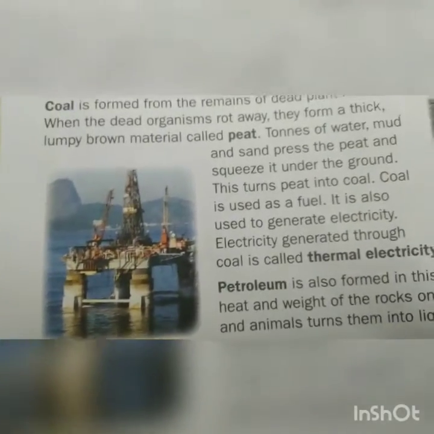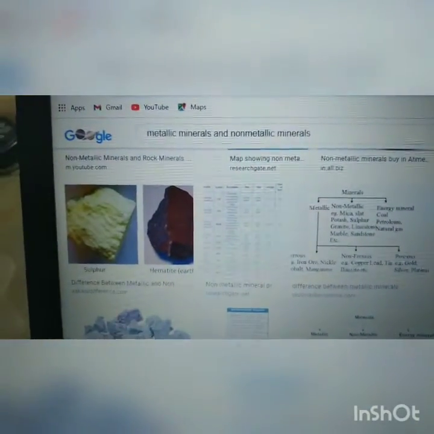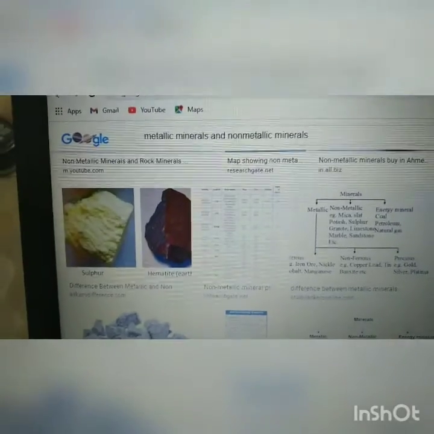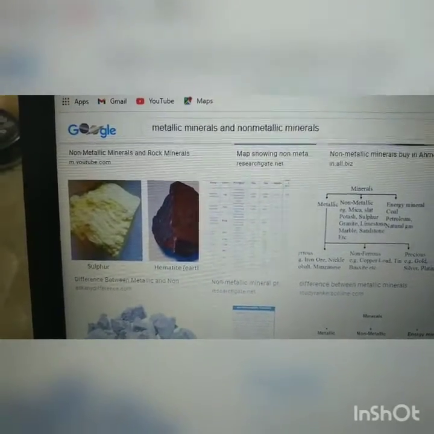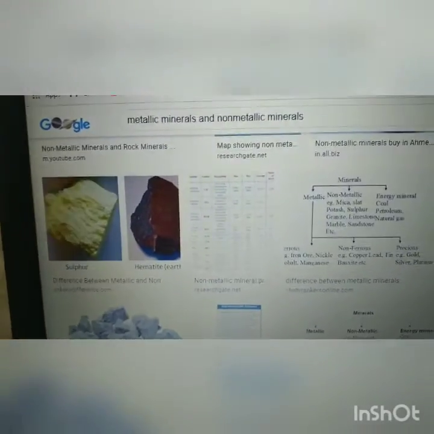So the deposits of these mineral ores, coal and petroleum under the Earth's crust, are limited in quantity. Once they get exhausted, they will not be replenished even in thousands of years, as it takes millions of years for these natural resources to be formed.